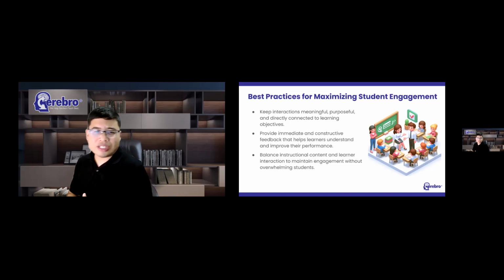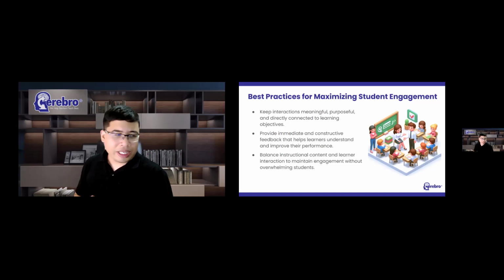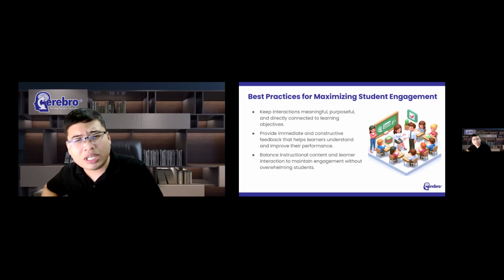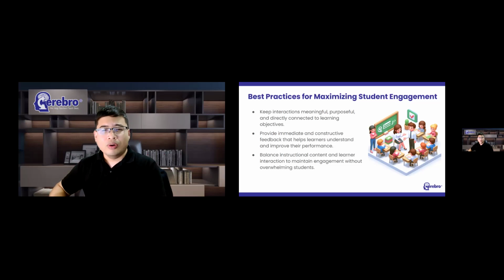The second best practice is to provide meaningful feedback. Think about how students learn from mistakes. When a student answers incorrectly and receives a simple message that says wrong, then very little learning occurs. But when feedback explains why the answer was incorrect and guides the learner toward the correct understanding, then the mistake becomes a learning opportunity. And feedback is one of the most powerful instructional tools available to us. And H5P allows us to provide feedback immediately, which can significantly enhance learning.